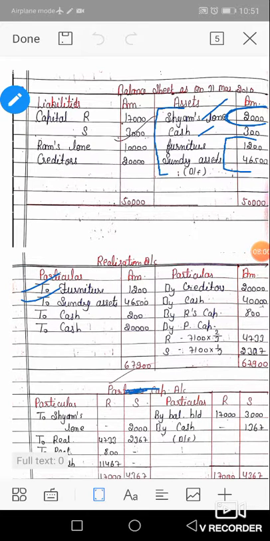Now come to the liability side. Capital balance is transferred to the capital account. Ram's loan. Yes, Ram's loan. If a firm has taken a loan from any partner, the loan account is prepared separately, just like in chapter number 3.